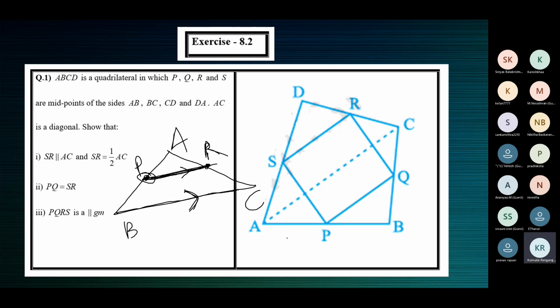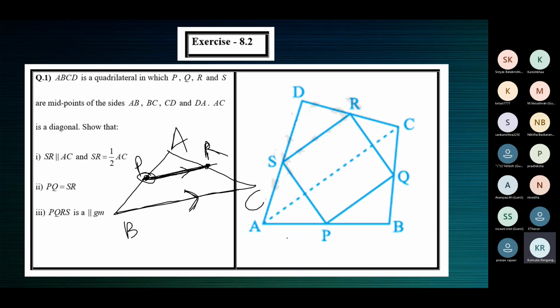So given triangle ABC, P is the midpoint of AB should be given, PR parallel to BC should be given. Then the result is R is the midpoint of AC.